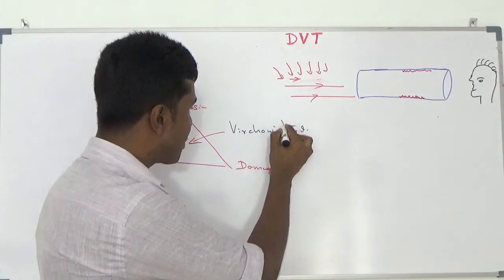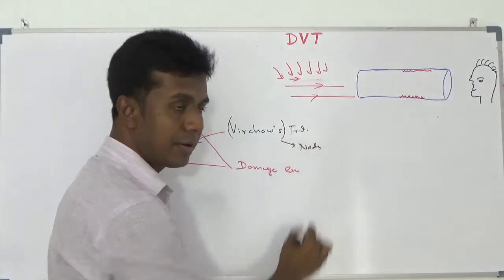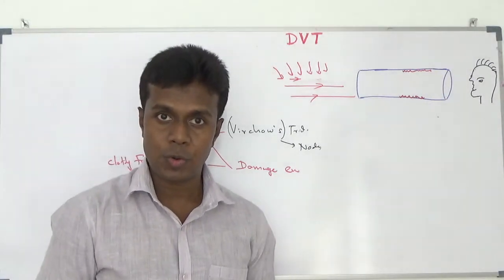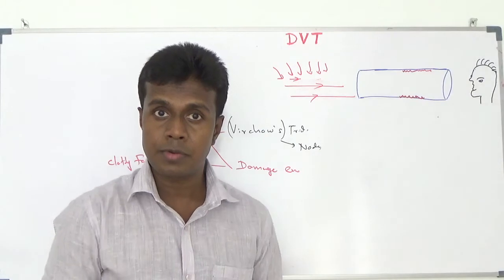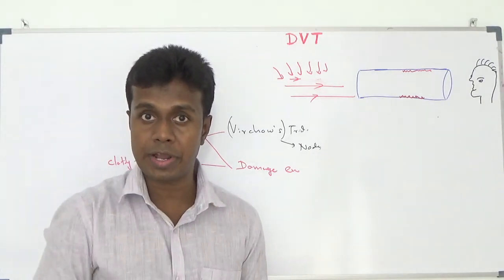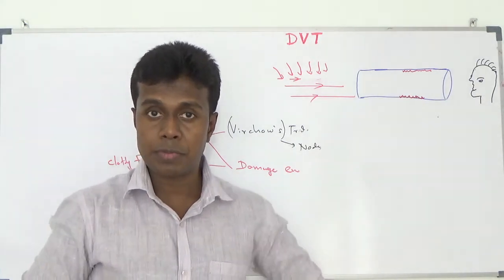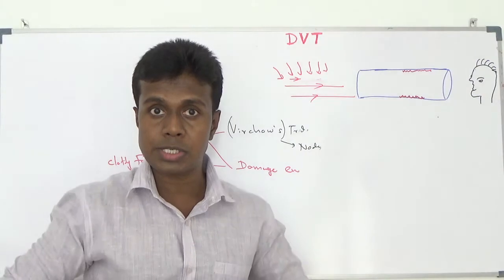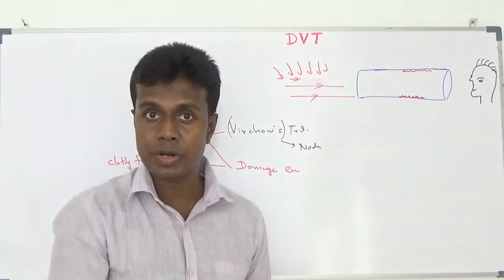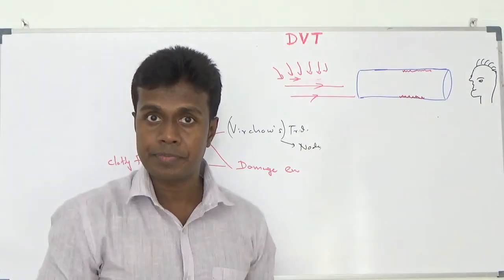The same spelling from here to here, only the change is node. Virchow's node is the first lymph node in the supraclavicular area which drains the lymph from the abdomen and the pelvis. Lymph from the abdomen and the pelvis drains into your cisterna chyli, and via the thoracic duct it drains into your brachiocephalic vein area.